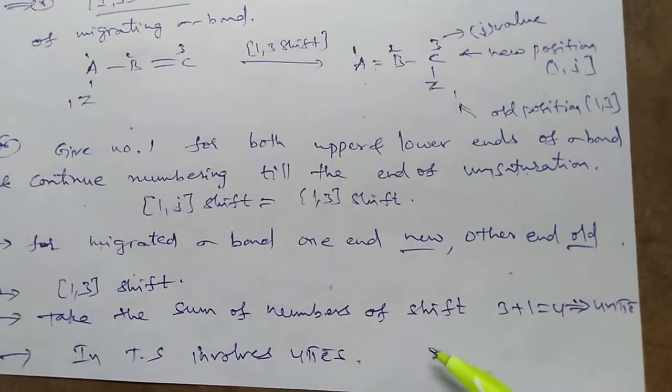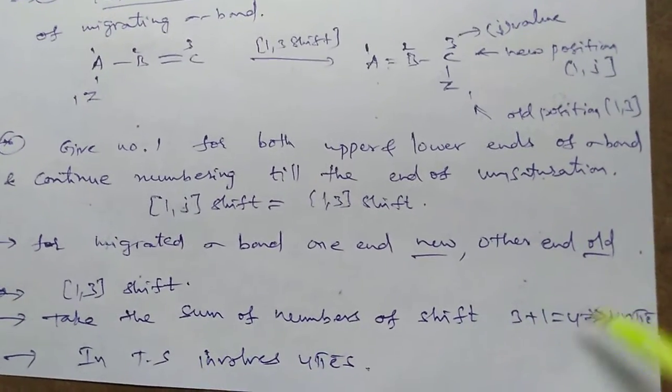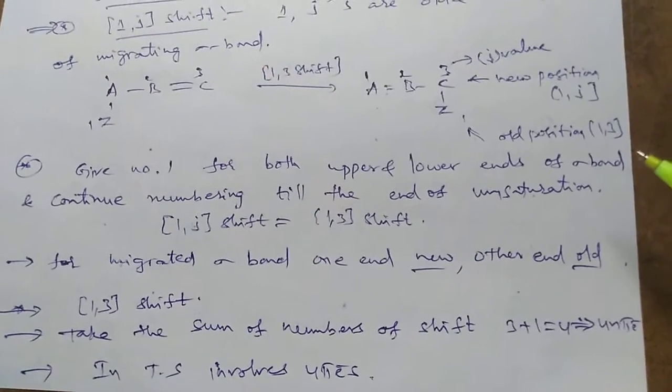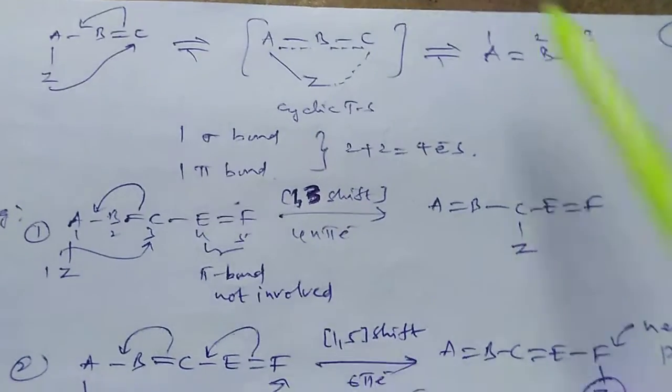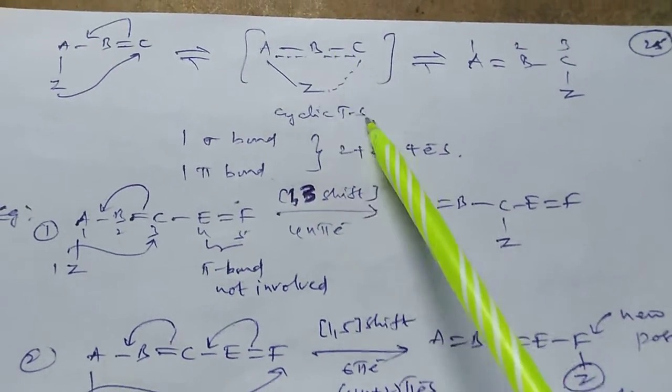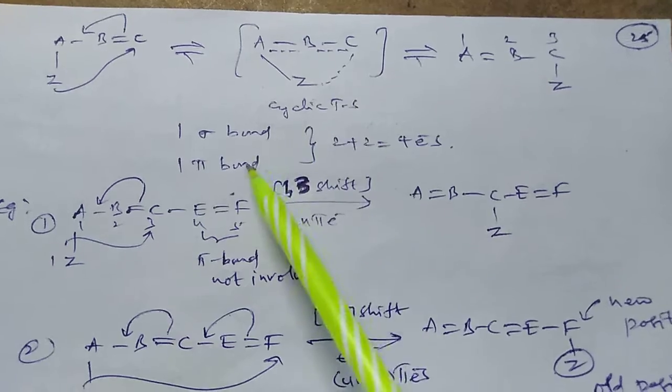Take the sum of the numbers of shift, 3 plus 1 is equal to 4. So therefore it is 4 electron system. The transition state involves 4 electrons. In the above reaction, the product is obtained through 1,3 shift and also by cyclic transition state, 1 sigma bond and 1 pi bond.